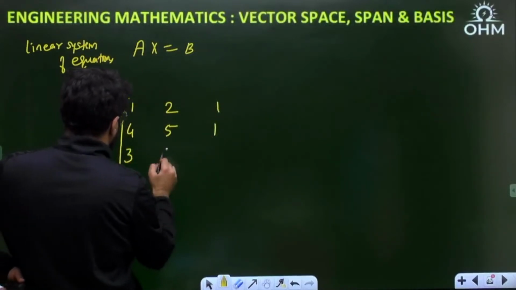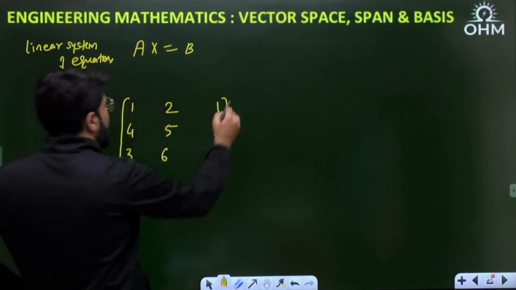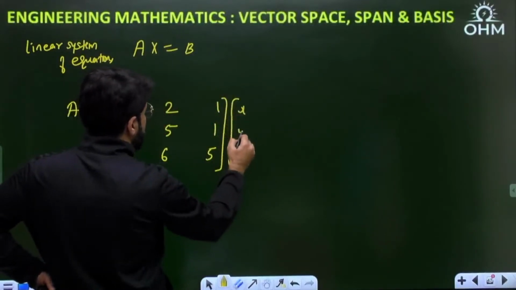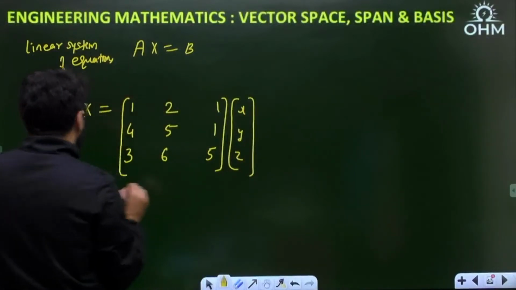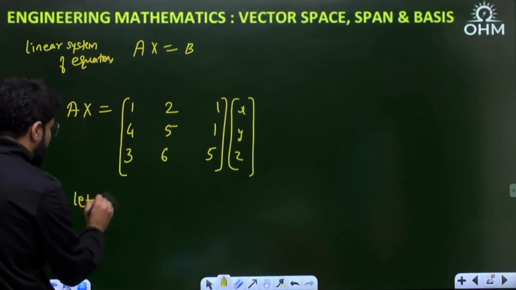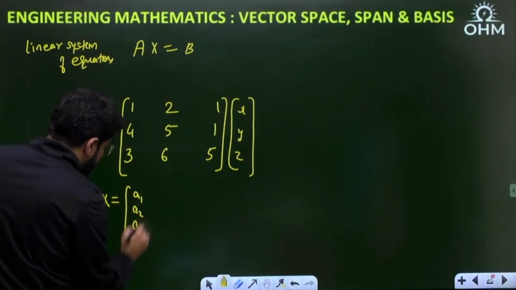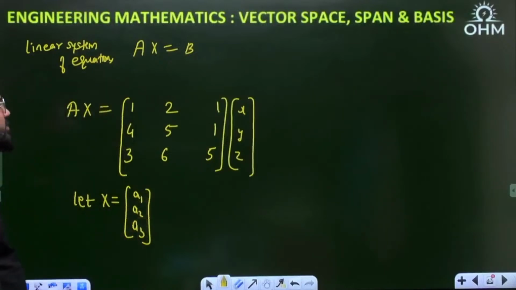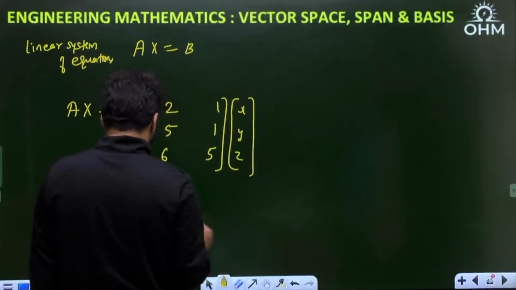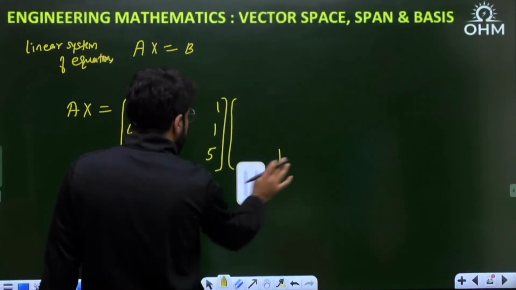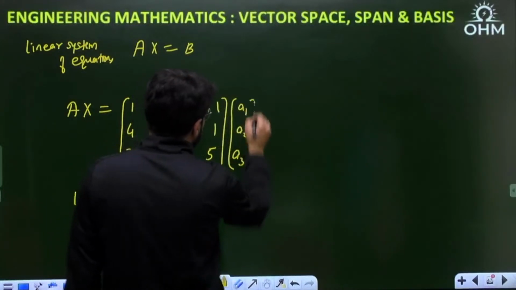Into vector x. For a moment, let's take this vector x containing some numbers a1, a2, a3. This is a1, this is a2, and this is a3.